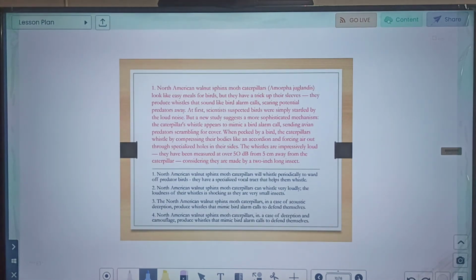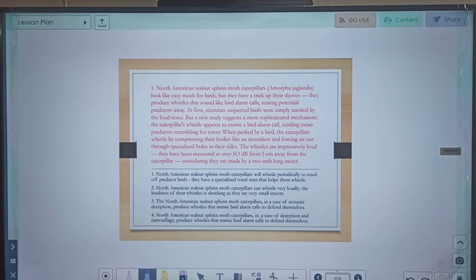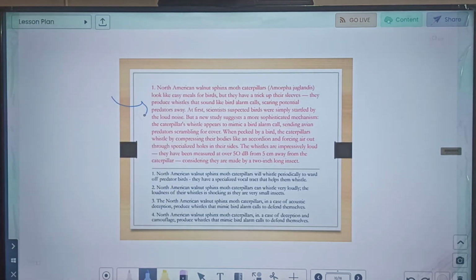North American walnut sphinx moth caterpillars, Amorpha juglandis, which is its scientific name, look like easy meals for birds, but they have a trick up their sleeves. They produce whistles that sound like bird alarm calls, scaring potential predators away. So this is how these caterpillars scare their predators, by using a false bird-like alarm whistle. At first, scientists suspected birds were simply startled by the loud noise, but a new study suggests a more sophisticated mechanism. The caterpillar's whistle appears to mimic a bird alarm call, sending avian predators scrambling for cover.